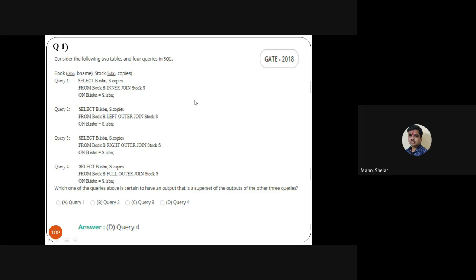So what is important here is that these concepts are required. You should know inner join, left outer join, right outer join, full outer join. Full outer join means it covers all records. Inner join means only common records. Left outer join means only left table records. Right outer join means only right table records. Okay, the 2 mark question in GATE 2018.